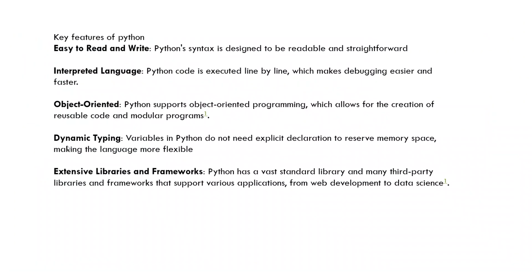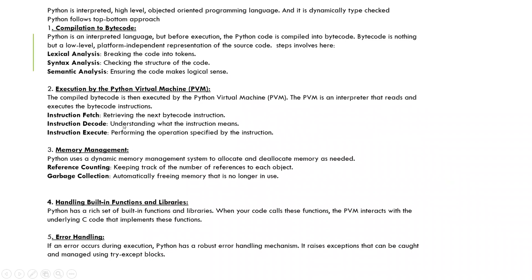Here in Python, you need to remember Python goes with a top to bottom approach. First it reads the code line by line, and it compiles the code and provides that compiled code, like bytecode, to the PVM.